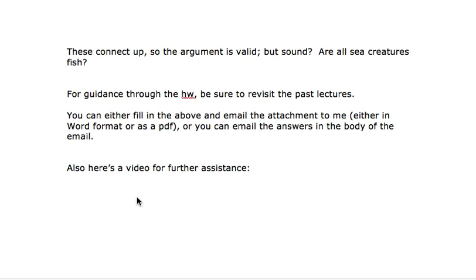In general, use the past lectures to help you with the homeworks and the quizzes. You can fill it in and attach as an email attachment, or you can just fill it in the body of an email. Either way, just turn it in on time. Credit is assigned. Remember the homework policy that's listed in the syllabus. The quizzes and the homeworks may say so many points, but that's not relevant. That's for my purposes, not yours. What's relevant for you is that the grading scale is 0, 1, or 2 points. That's it. 2 is max, 1 is minimum, 0 means nothing.